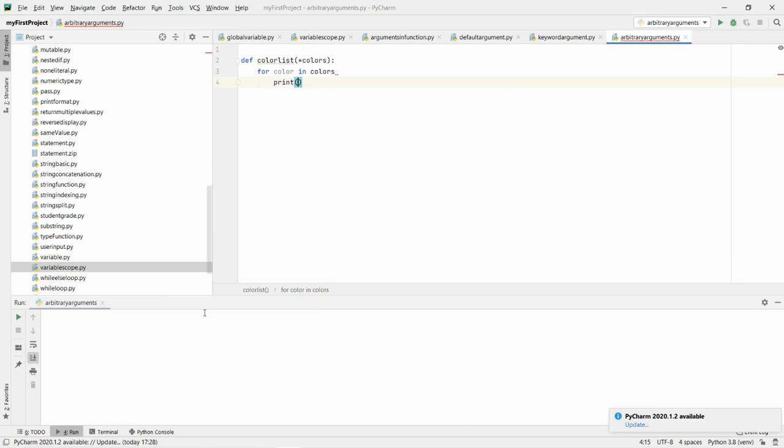print color. Now let me try to call this function. I will pass the n number of colors to the function. I will say something like color list red, white, blue. Now let me run this program.